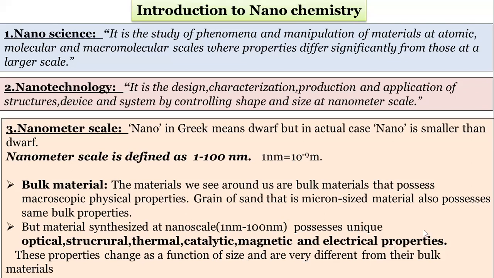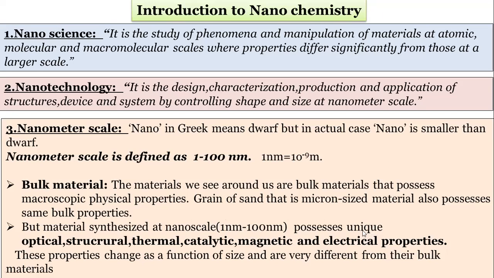This is the main difference between bulk material and nanomaterial. In bulk material, all the particles have the properties of the bulk. But nanomaterial, which is at nanoscale, 1 nanometer to 100 nanometer, possesses unique properties.